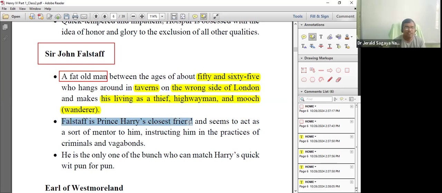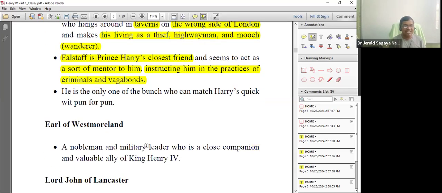Prince Harry's very close friend and a sort of mentor in the dissipated life. Why do we call him a mentor? Because he is training Prince Harry to become a very good criminal and a vagabond. And you find that Prince Harry makes fun of him on several occasions. He makes fun of Sir John Falstaff on several occasions.